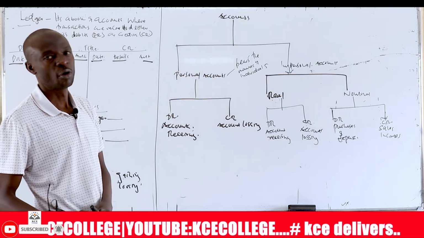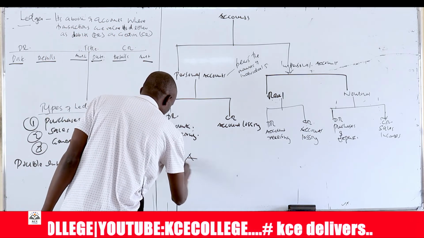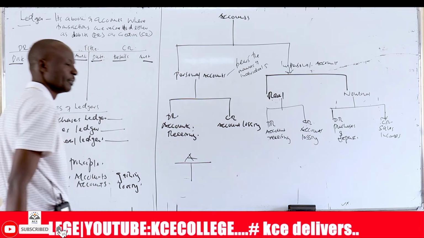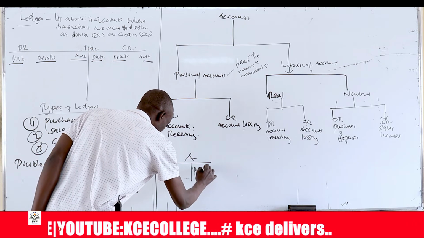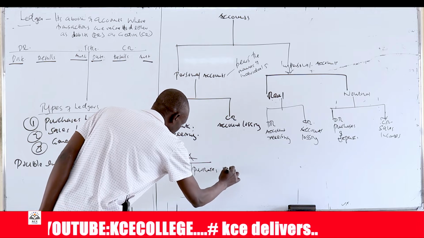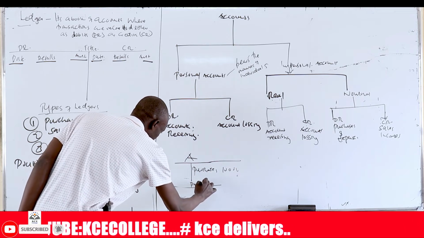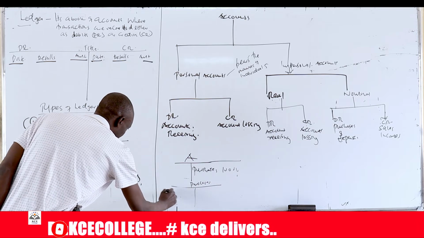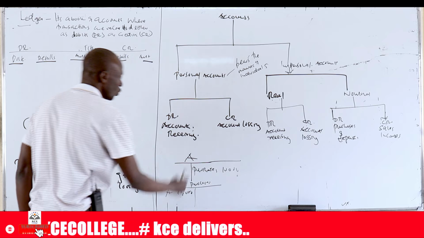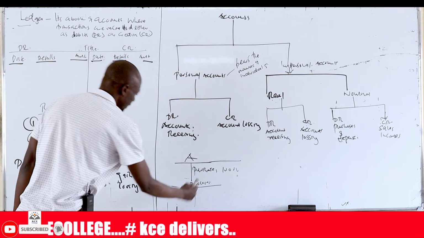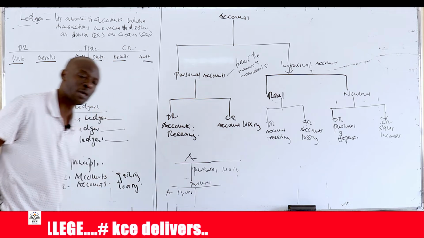For example, if we buy goods from A Limited, we must open A Limited here. So A Limited is losing. It's losing to who? To an account called purchases. So you write here purchases. The value of goods may be 10,000. And then here we come and write purchases, and we say A, 10,000. So that is what it means, double entry. You've credited the supplier called A, and you've debited the purchases account. It is gaining. So this one is losing. That is what we mean by losing.